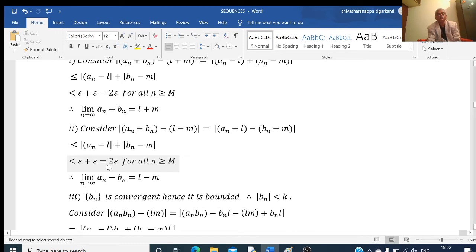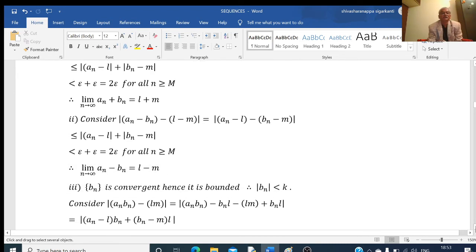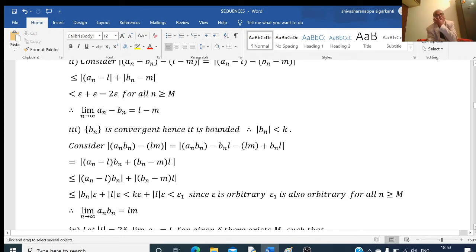So this is equal to 2 times epsilon. This is true for all n greater than or equal to N. And epsilon is arbitrary, therefore this is also arbitrary. Therefore we can say that limit of this quantity is equal to this, that limit of an minus bn is equal to L minus M. Next, third one, the product.